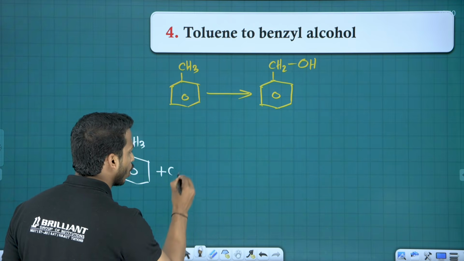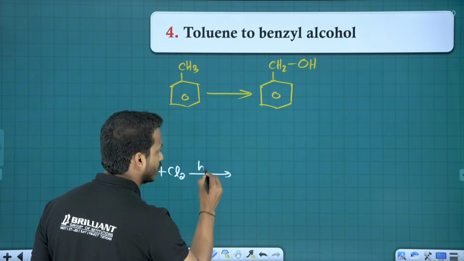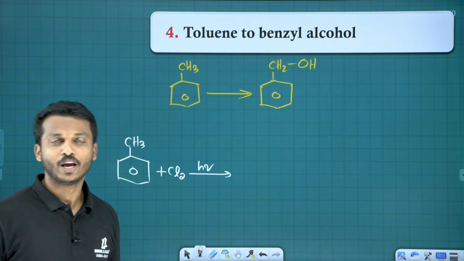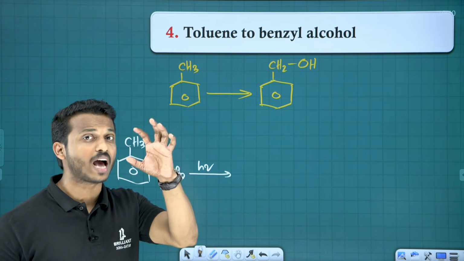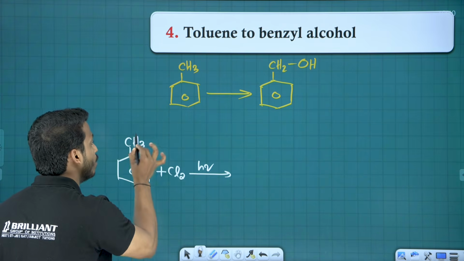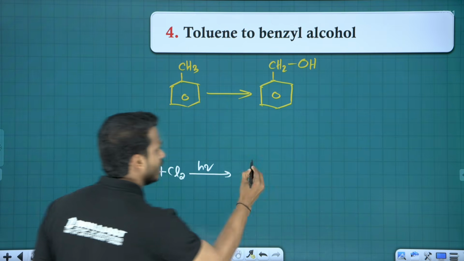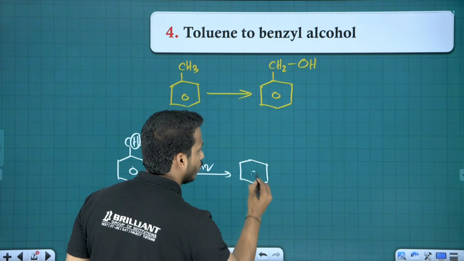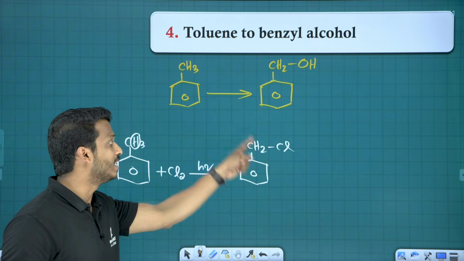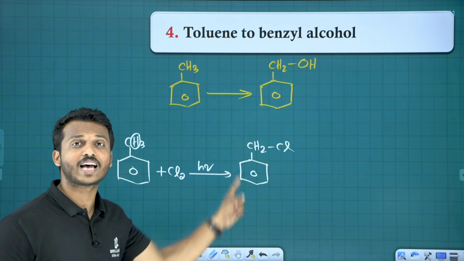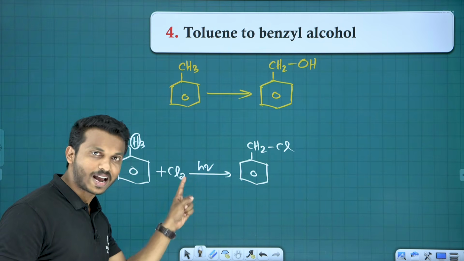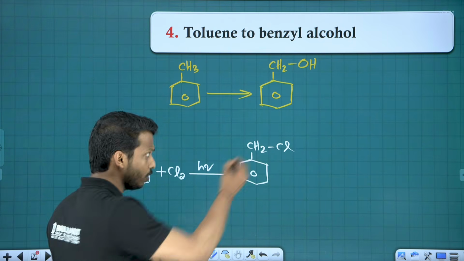We can add chlorine in presence of light, hν. What is this reaction called? Substitution. You know, substitution happens only on the alkyl part. So what is substitution? Remove one hydrogen, add one Cl. So you will get benzene with CH2Cl. What is it called? Benzyl chloride. So remember, toluene on substitution reaction gives benzyl chloride.